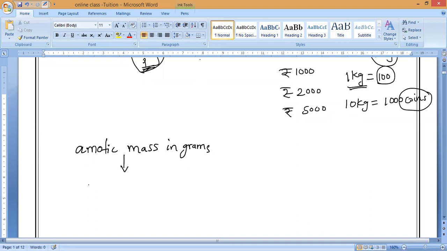Yesterday I taught you, correct. Gram atomic mass, or else we can say molar mass. So molar mass and number of particles: connecting these two things, we have one more concept.